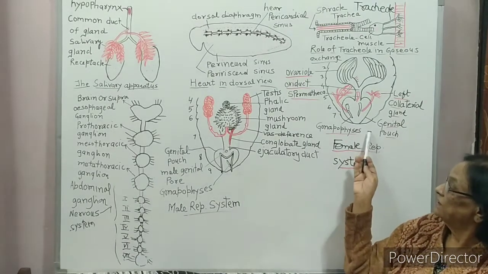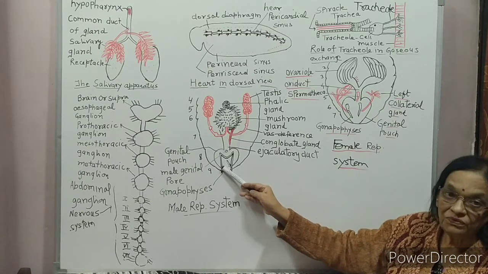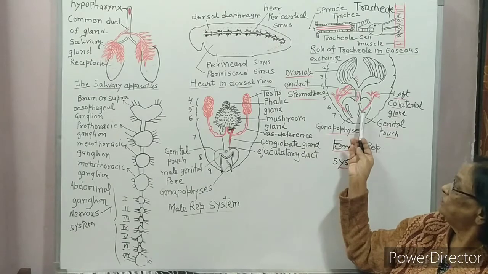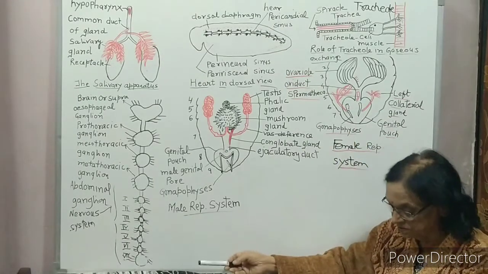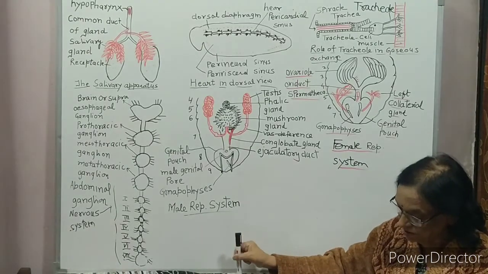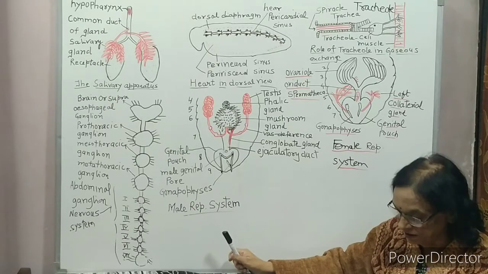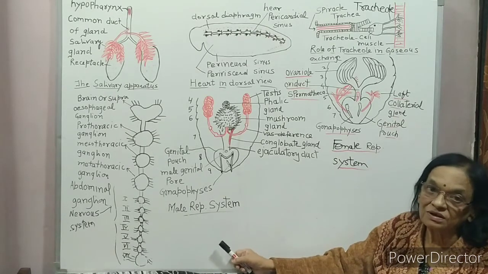External genitalia, like here 3 gonapophyses, finger-like projections. Same 3 gonapophyses are present in female also. They help in copulation, in laying egg and formation of ootheca.